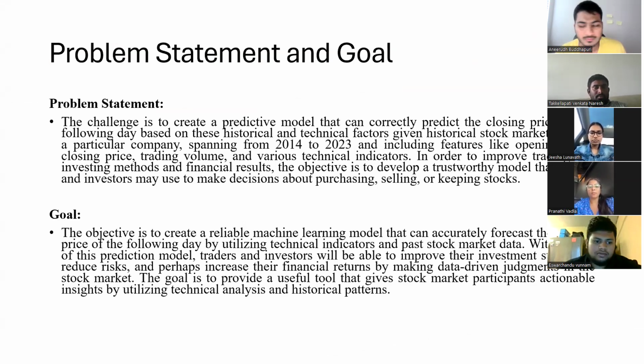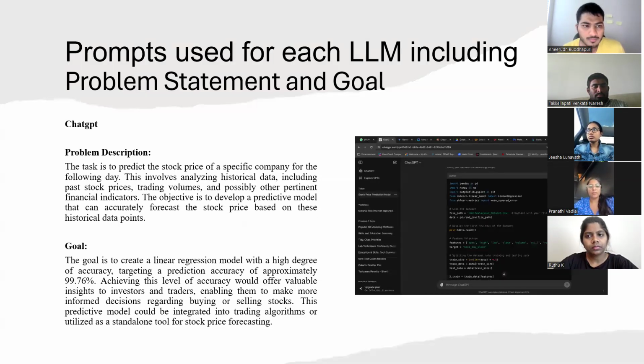Coming to the problem statement and goal. Problem statement: the goal is to develop reliable predictive models to forecast the next day's closing price for a company stock using historical data from 2014 to 2023. Coming to the goal, by including various technical indicators, this model aims to aid traders and investors in making informed buy, sell, and hold decisions. Next slide, please.